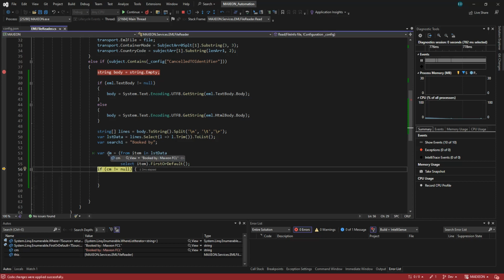So we're able to find Book By, and then if we found this, we just need to get the index of this, and we will filter the information.